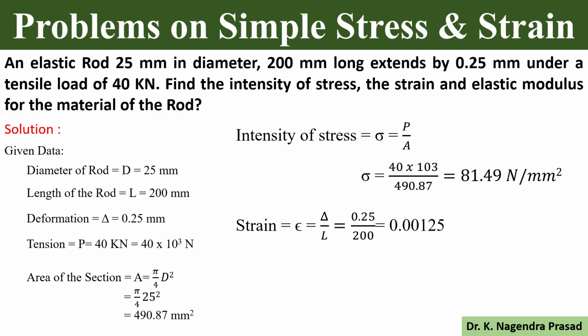So next we have to look for the next one, strain. We know strain equal to deformation per unit length. So deformation delta, and length is given, L. The delta value is 0.25 and the L value is 200. Substitute, we will get 0.00125. So strain has no units.